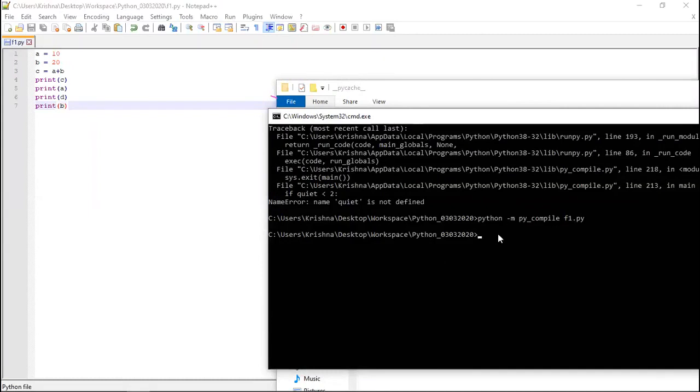Now we need to run this compiled file, meaning the .pyc file. How can you run that? You need to go to that location, cd __pycache__. Then you have to run that file. Anyone having any question?